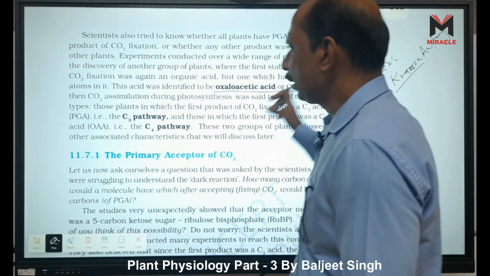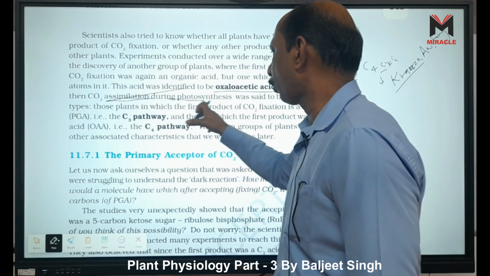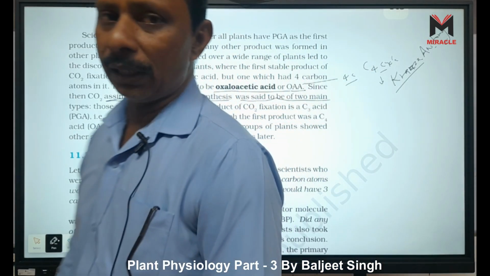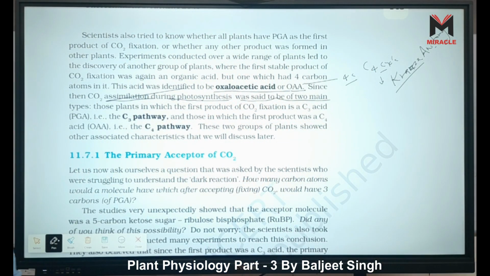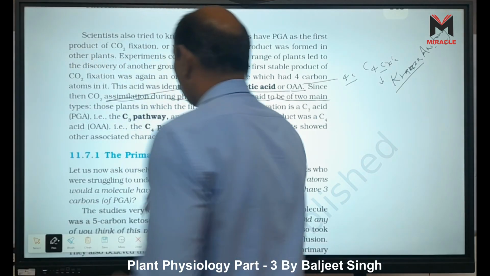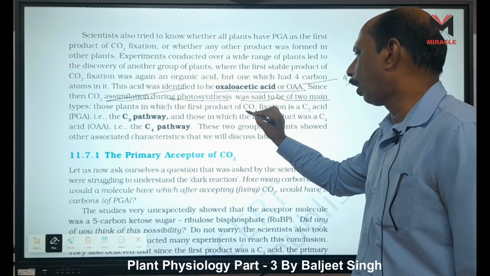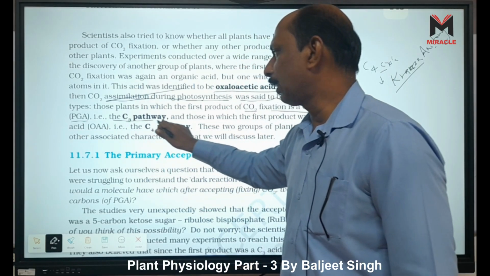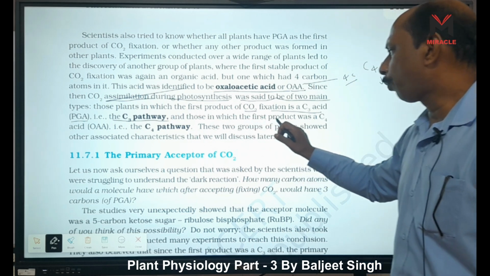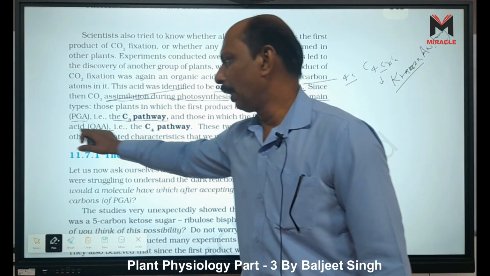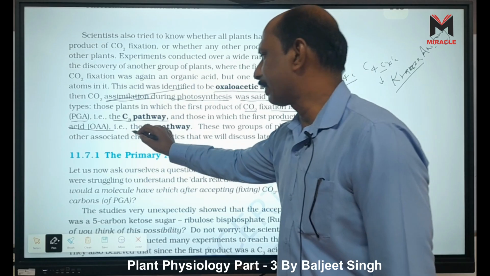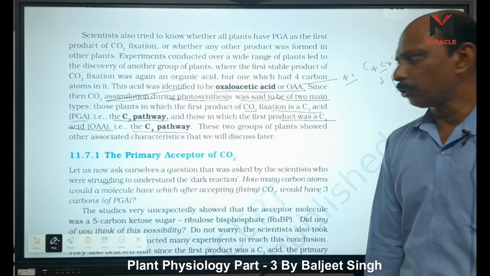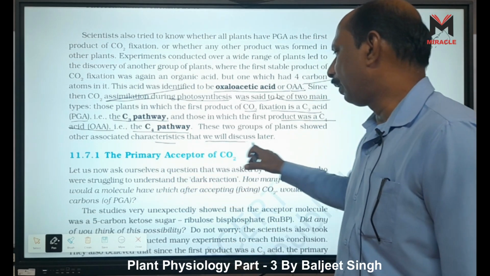Since then, CO2 assimilation during photosynthesis was said to be of 2 main types: the C4 cycle and the C3 cycle. Those plants in which the first product of CO2 fixation is a C3 acid, that is PGA, are called the C3 pathway, and those in which the first product was a C4 acid, that is oxaloacetic acid, are called the C4 pathway. These 2 groups of plants show other associated characters that we will discuss later.